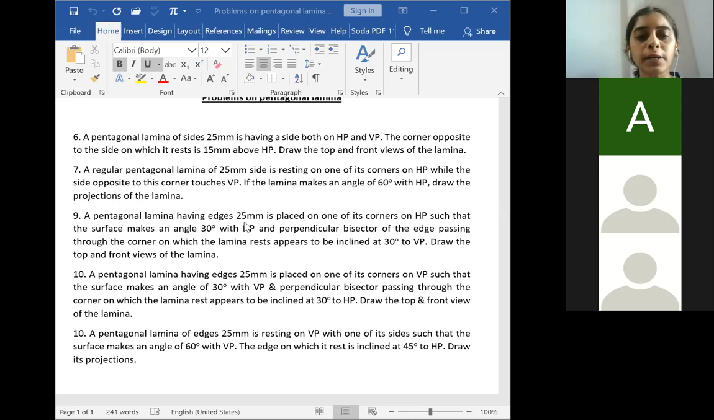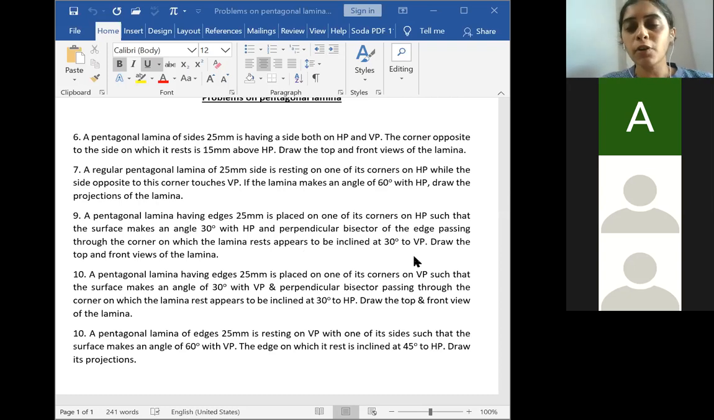In the question, because they say the lamina appears to be inclined. Whenever you get the question 'appears to be inclined', even though it is a problem on perpendicular bisector, we will directly shift the second stage to the third stage without determining the apparent angle. This concept you should keep in mind.